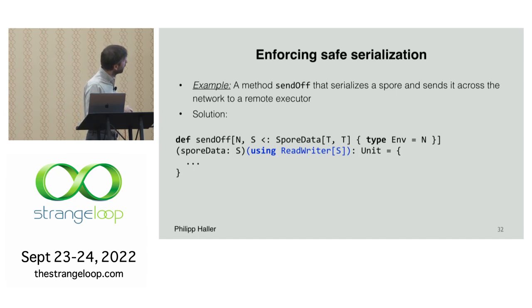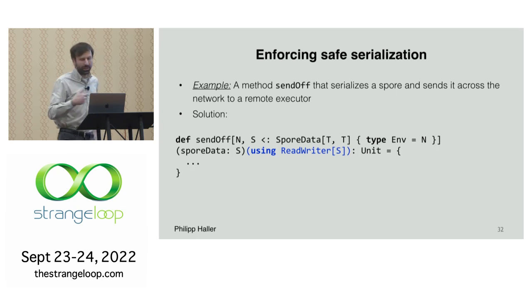Well, what we can do is use the SporeData, which is a serializable representation, which has exactly the same structure as the Spore type. So it has this type member for the environment. And in this case, we actually leave the environment type polymorphic, right? We abstract from that. And S is just a type parameter which has that SporeData as its upper bound. And this is just a shorthand. And then, this is the parameter, spore data of type S.